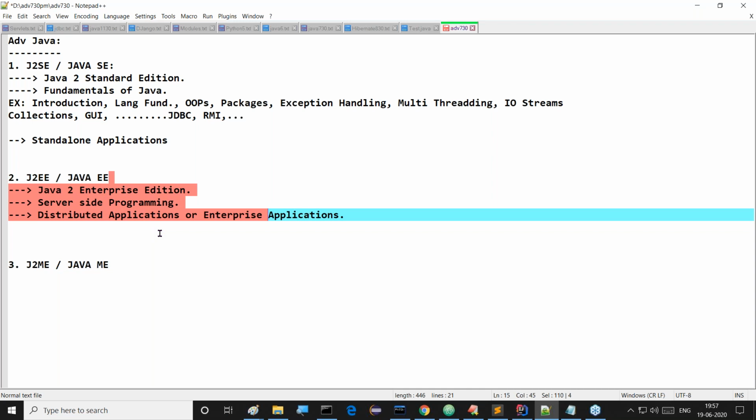Nowadays, everywhere we can identify these distributed applications. All bank applications come under enterprise applications. Social network applications, maybe Facebook, maybe Twitter. If you observe, all of these are going on the basis of this client server architecture only. That's okay, good. Enterprise applications we are able to prepare.